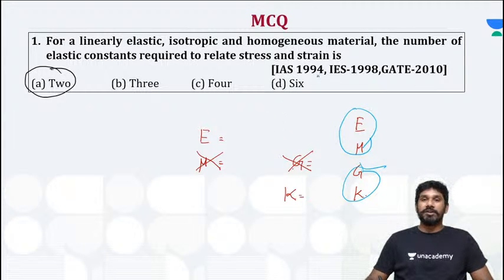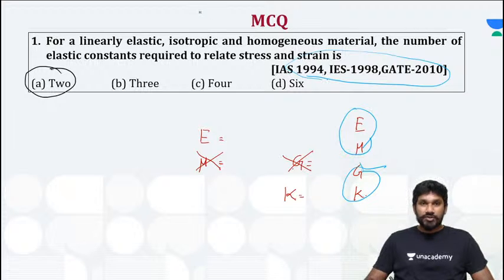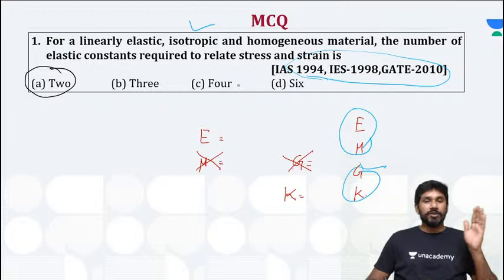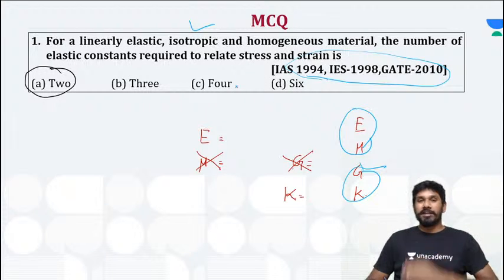With that point in mind, you can see how many times it has been asked in ESE, right? So for isotropic materials, if you know any 2 elastic constants, you can find out the remaining 2, right? So here A is the right answer.